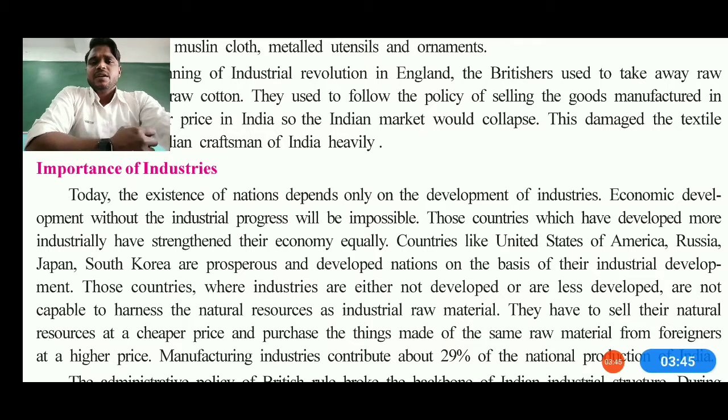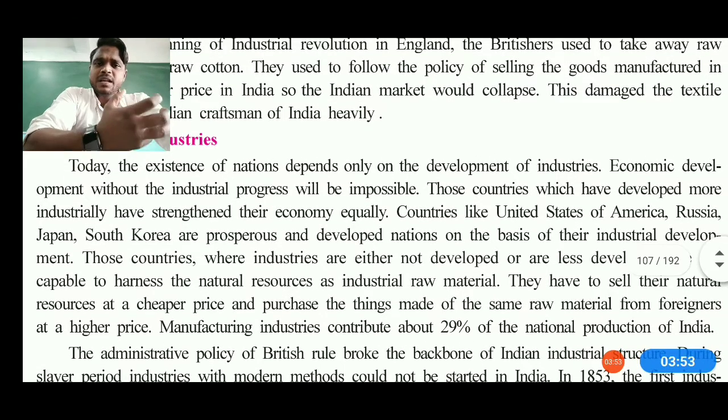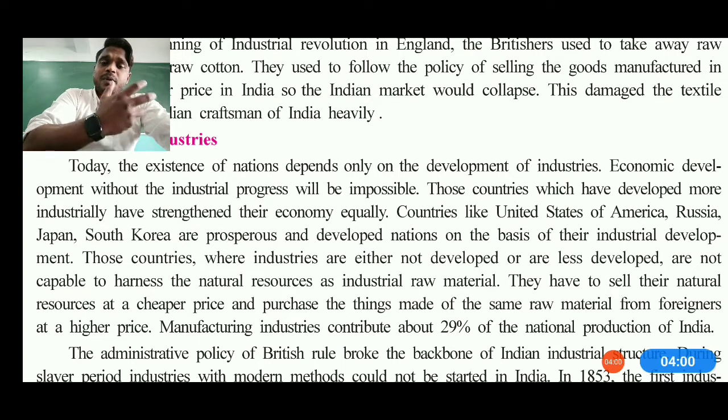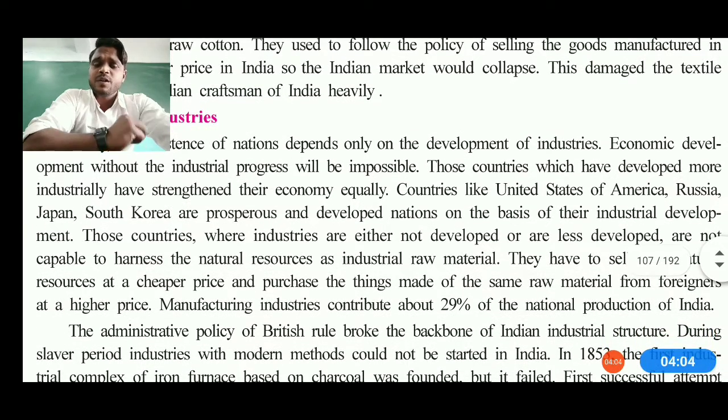See students, today's industry means the existence of the nation's development. Indian economy, finance or whatever infrastructure depends upon industrial development only. Because if an industry is developing, roadways will be developed, electricity will come there, and a new market will be established there. So economical development without industrial progress will not be possible.